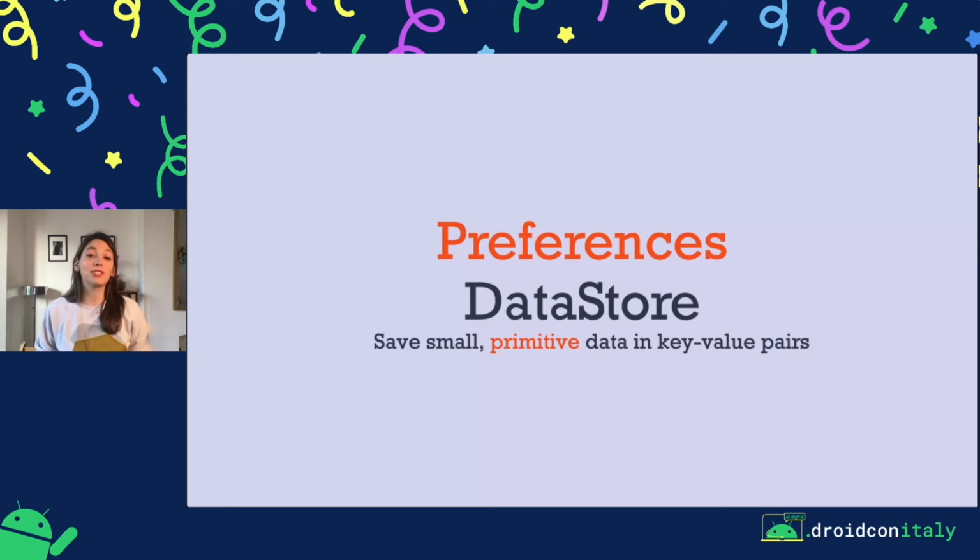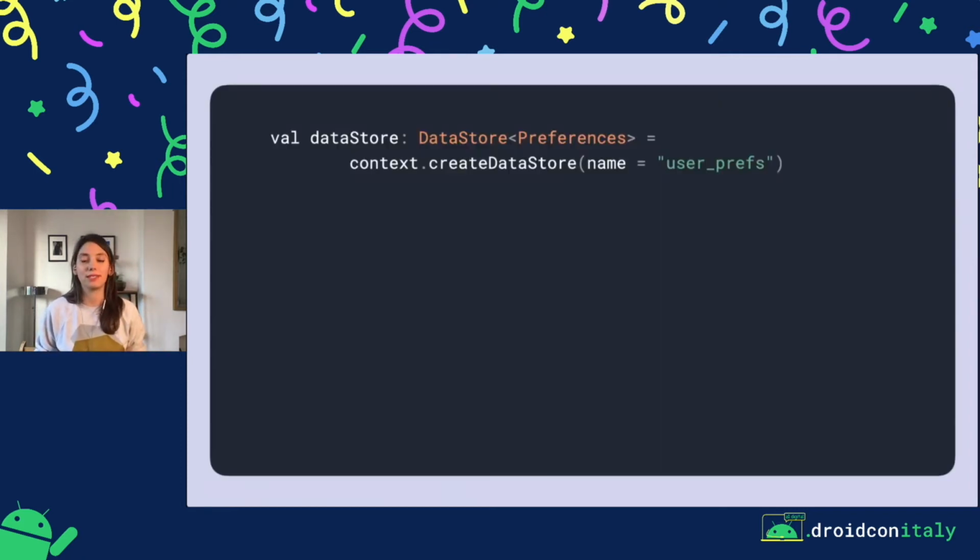So Preferences DataStore allows us to save small primitive data in key-value pairs. So to create a data store, we just call create data store with the name of our preferences. Under the hood, DataStore will also use a file to save the information that we provide. And even more, this file is backed by proto buffers. But this is not something that you are ever interacting with if you're using Preferences DataStore.